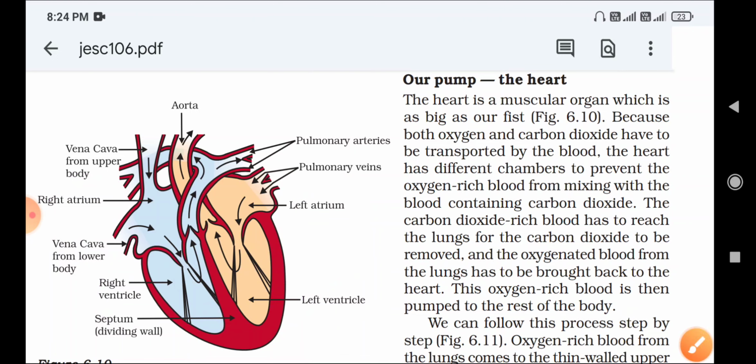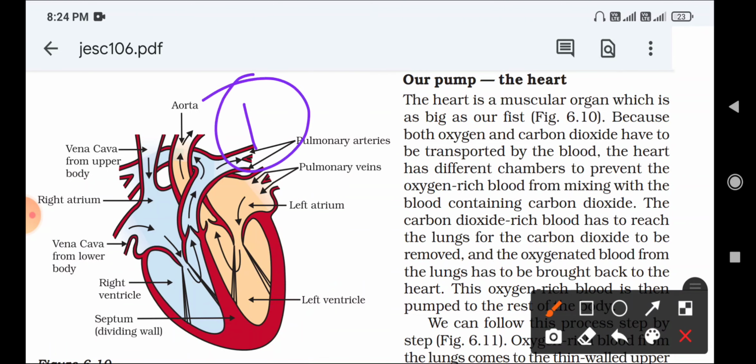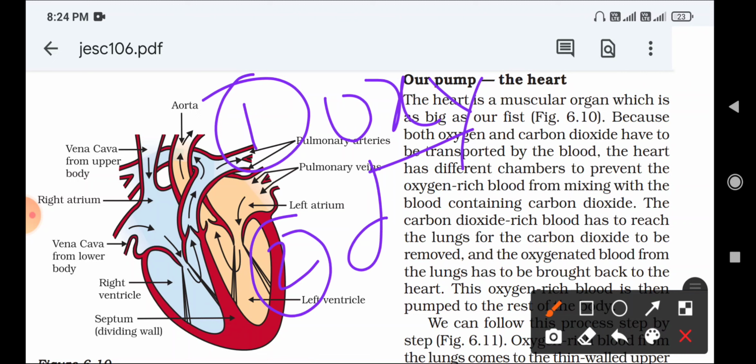Okay, another question comes here. What is oxygenated blood? The blood which contains oxygen is called oxygenated blood. Okay, what is oxygenated blood? The blood containing oxygen is called oxygenated blood. What is deoxygenated blood? Okay, the blood containing carbon dioxide is called what? Deoxygenated blood.